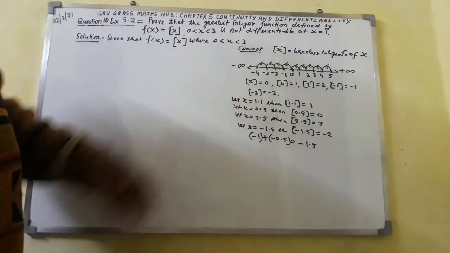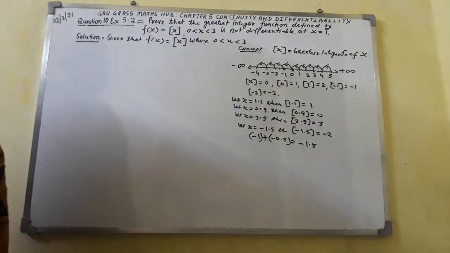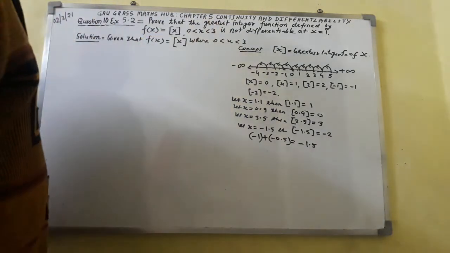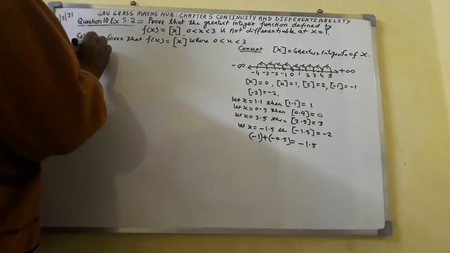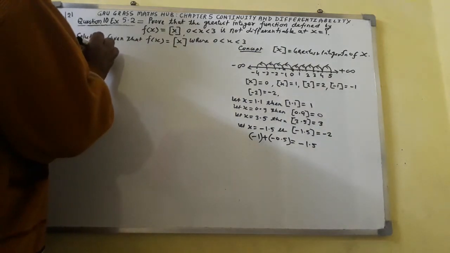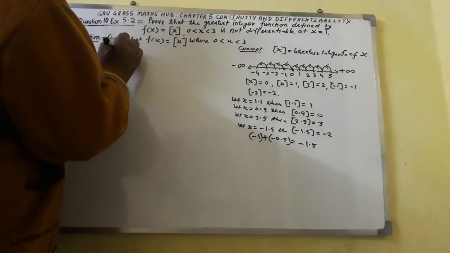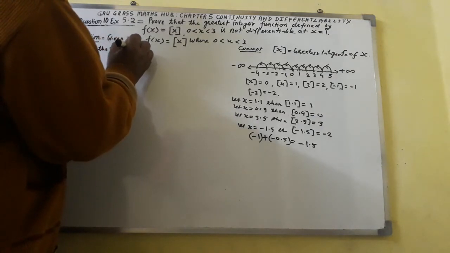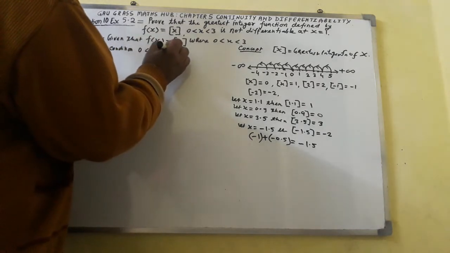On the basis of this trend, I shall fix this one. Let us see. Here it says the condition is 0 less than x less than 3.